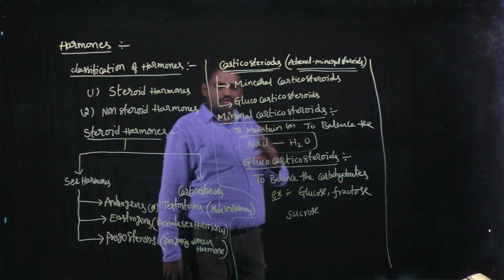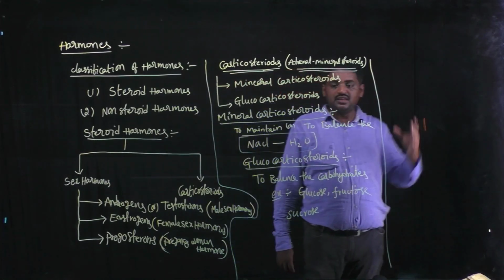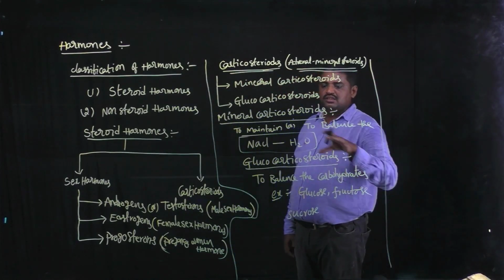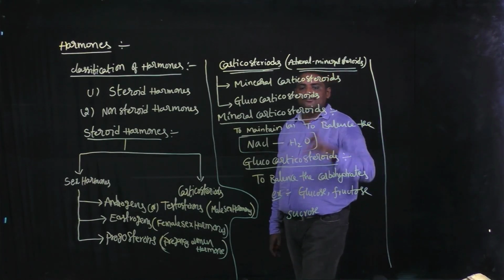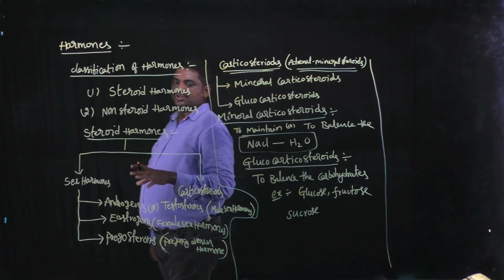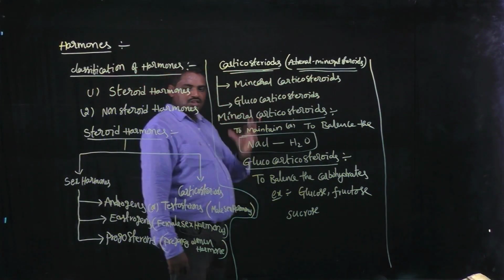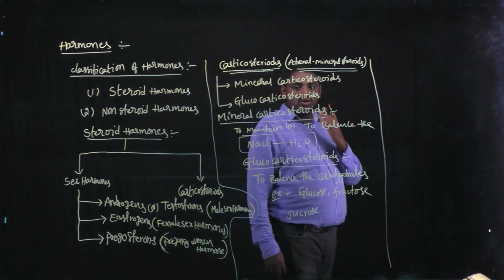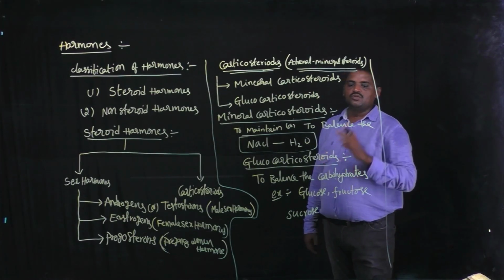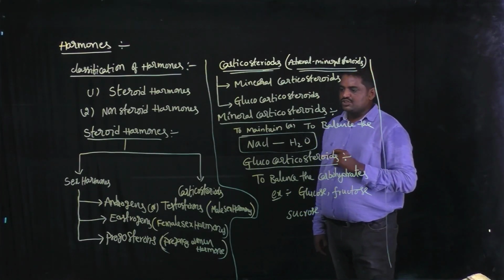Sugar levels are also disordered, and other organs are also disturbed. But steroids like glucocorticosteroids are used to maintain or to balance carbohydrates like glucose levels. Okay, this is the importance of glucocorticosteroids.